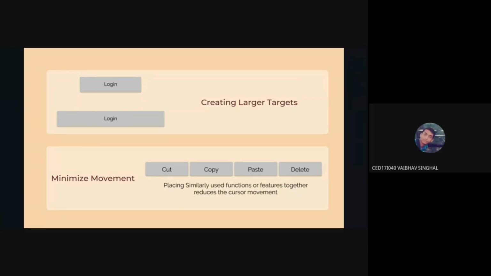Over here, you can see if we have a larger login button, it's much easier to click. And minimizing the movement: placing similarly used functions or features together helps reduce the cursor movement. Suppose your cursor is on cut. We basically do cut and paste. If your cursor is on cut, you can see the distance to move to paste is very short. It's not going to require that much time.